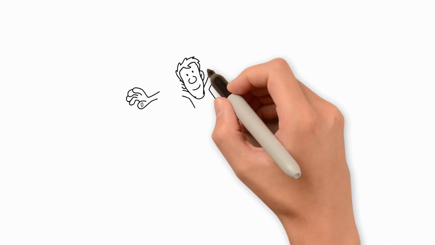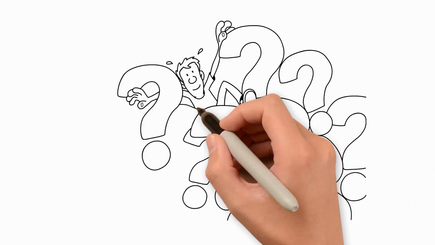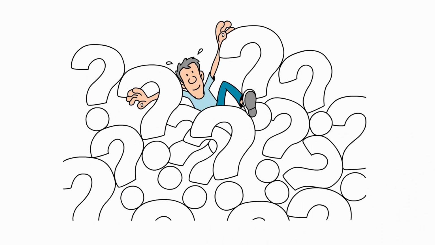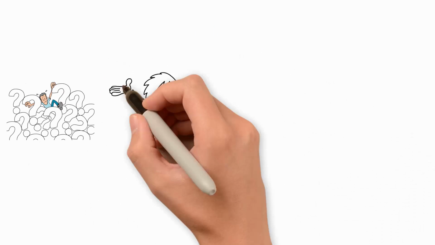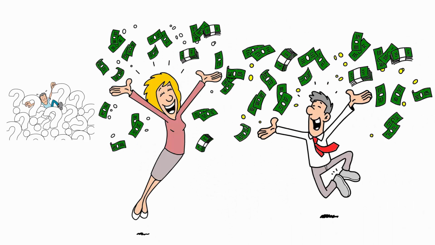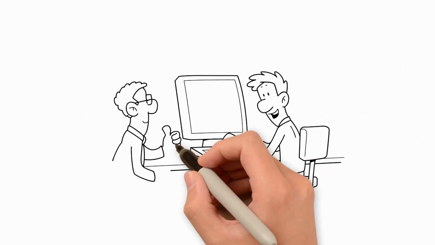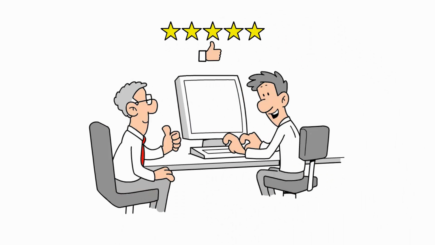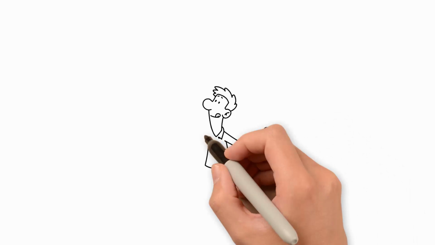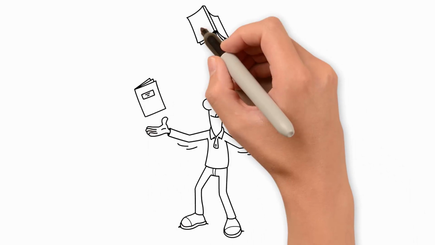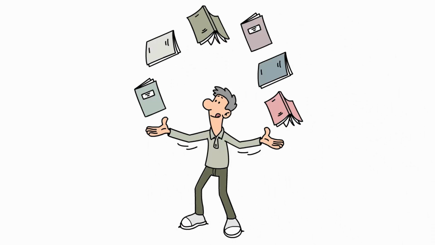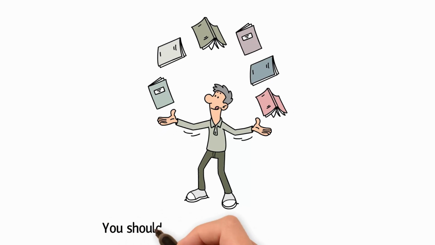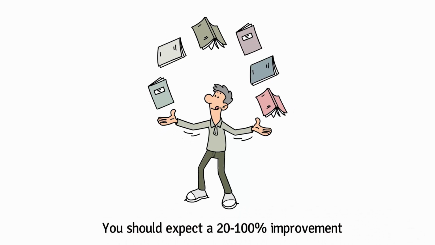The number of combinations can be millions in theory, and a tool cannot figure out what are realistic alternatives. It would produce nonsense combinations with great future cash flow. It needs to be an iterative process involving the best expertise in your company. You will come up with one or a handful of combinations, strategic alternatives, that significantly improve your company, where the future long-term cash flow improves significantly. You should expect a 20 to 100% improvement.